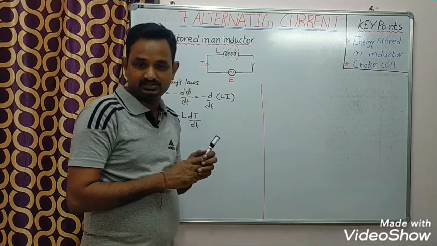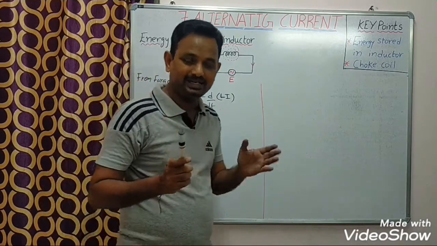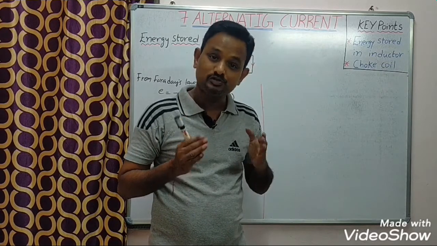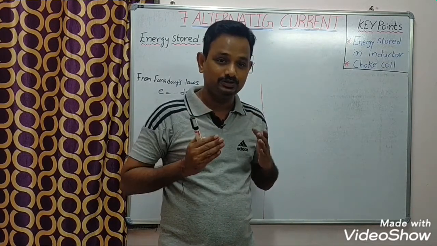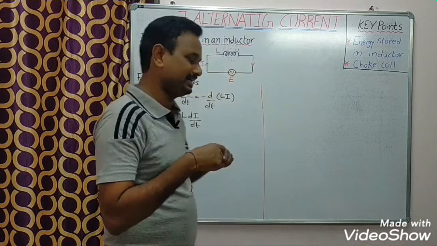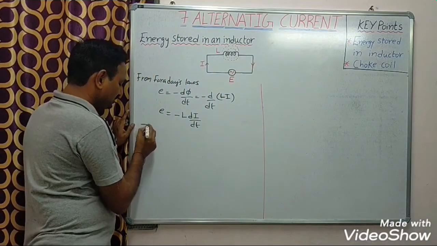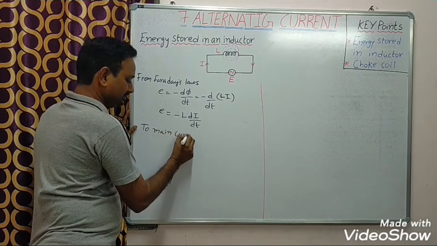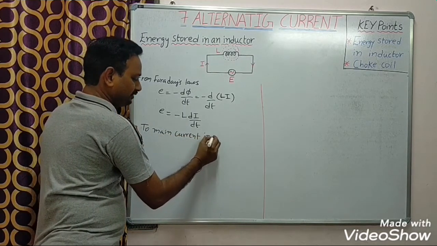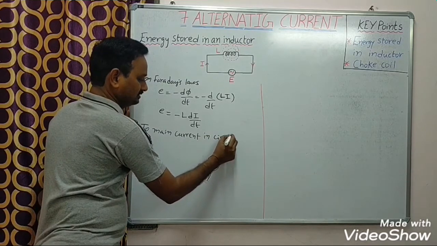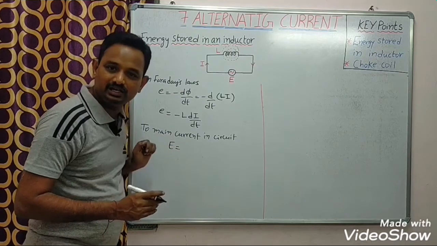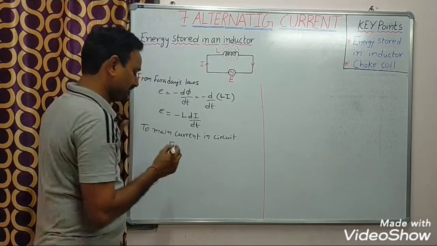But to maintain current in an AC circuit, applied EMF should be equal and opposite to induced EMF.